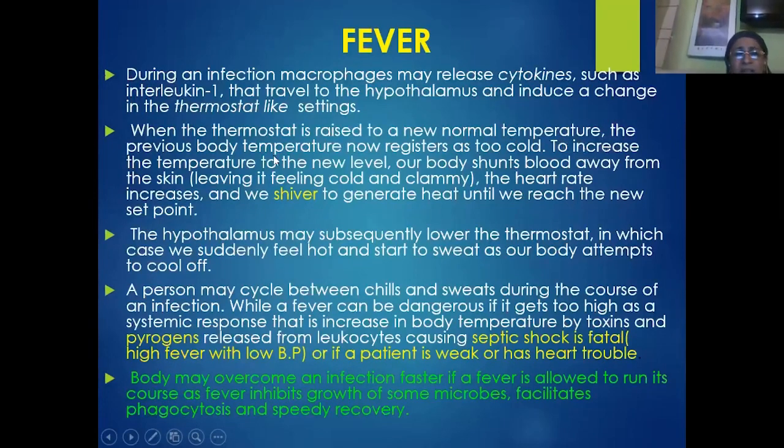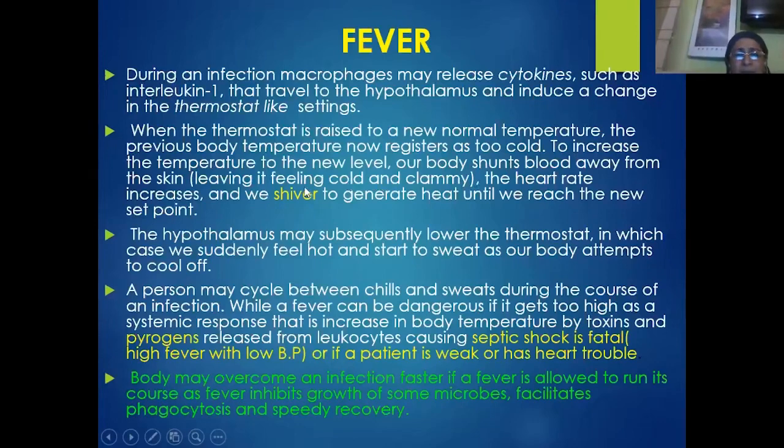Thereby the body parts feel cold because of the previous body temperature. So thereby the various body parts try to increase the body temperature to the new normal level. So thereby our body will shunt the blood away from the skin, mainly to the muscles.